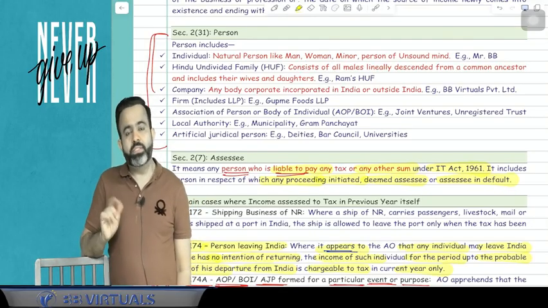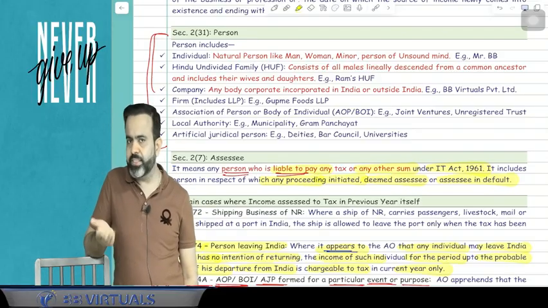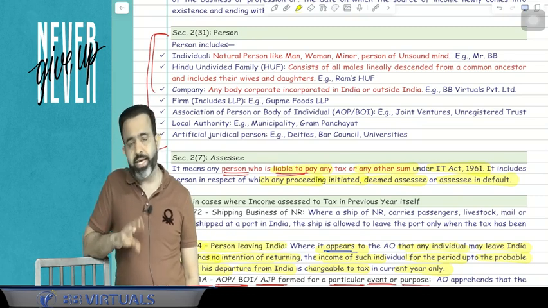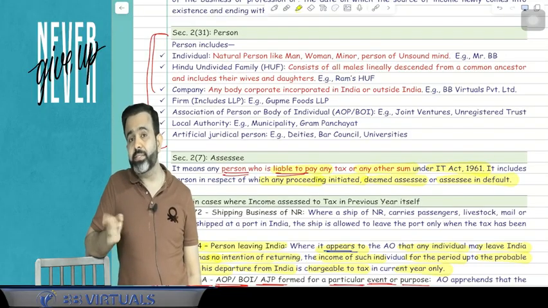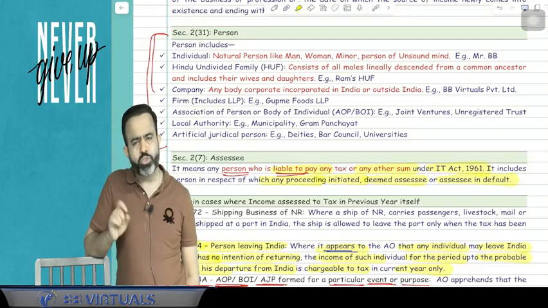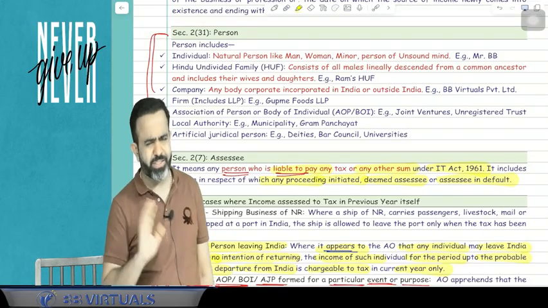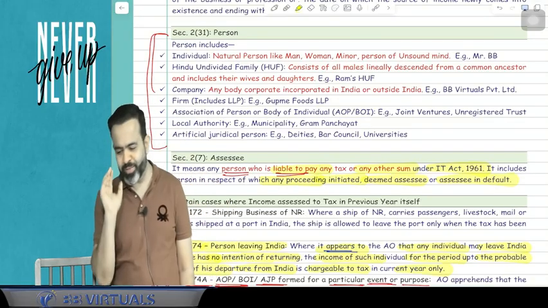Now, sir, can only Hindus create an HUF? Answer is yes. Can a Muslim create the HUF? Answer is no. Can a Catholic create the HUF? Answer is no. But a Jain family and a Sikh family can create the HUF because they are from the Hindu fold only. So a Jain family and a Sikh family can create the HUF. Now guys, for examination purposes, this is not relevant. You should explain what you mean by HUF.